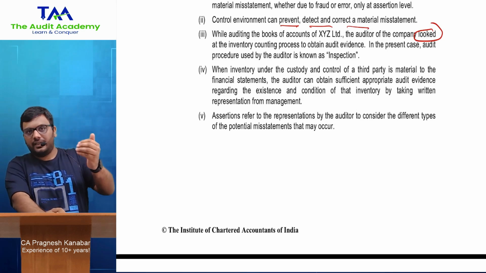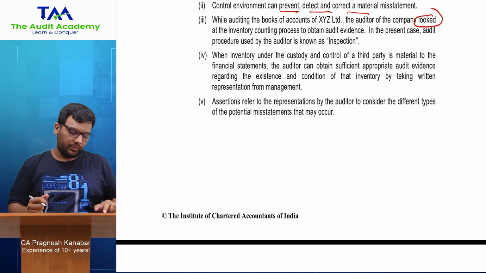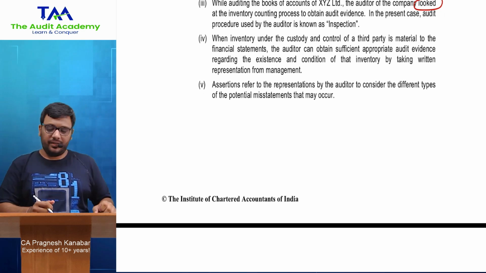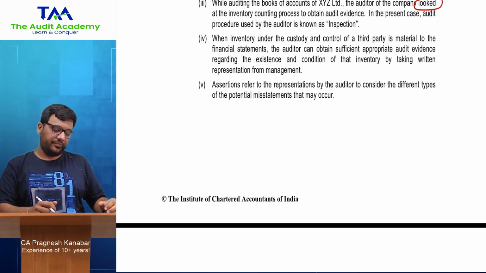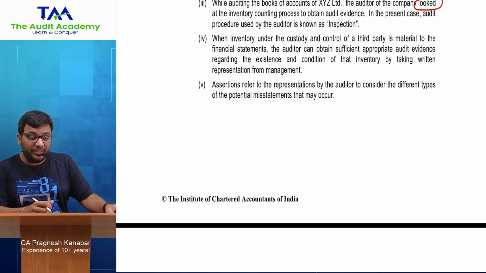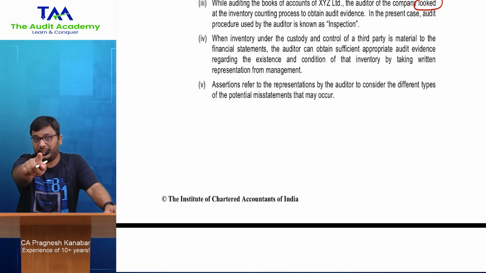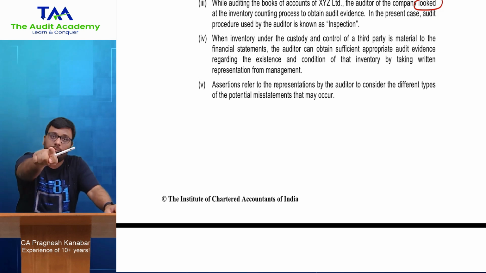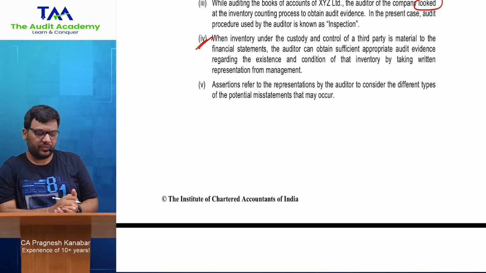I'm going a little fast so that time is also saved, because you watch RTP only when you are almost at the end moment. When inventory under the custody and control of a third party is material to the financial statements, perfect. The auditor can obtain sufficient and appropriate audit evidence regarding existence and condition of that inventory by taking written representation from management. Will you just take it in writing from management? No, no, no. Even if it is a third party, you can go for confirmation, external confirmation, or inspection, or both. All right. This is one of the favorite discussions in SA 501, chapter 3.